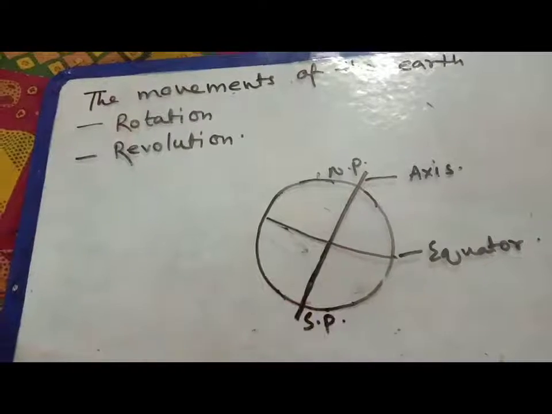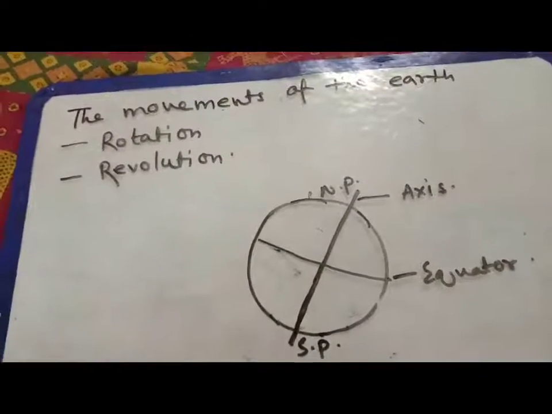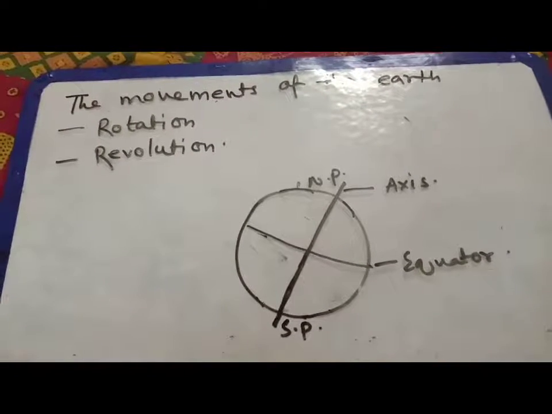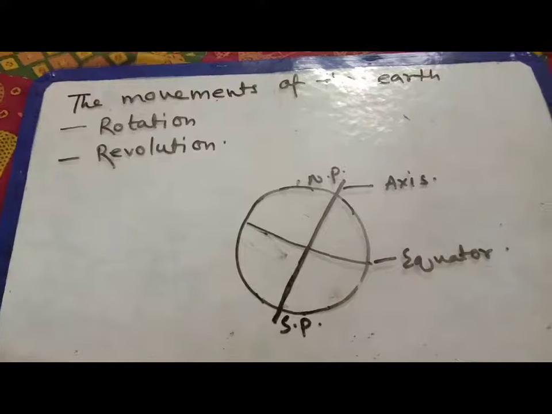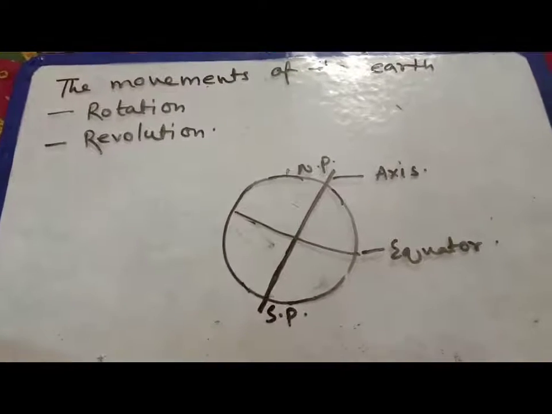Here it is the axis. It is called the rotation, and rotation takes 24 hours. With the help of rotation we get day and night.